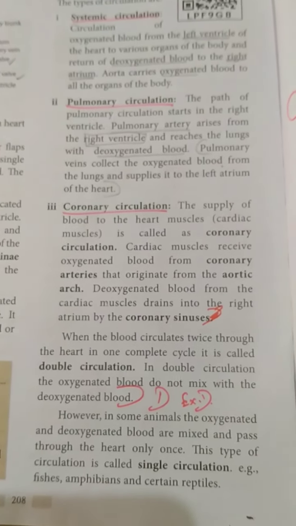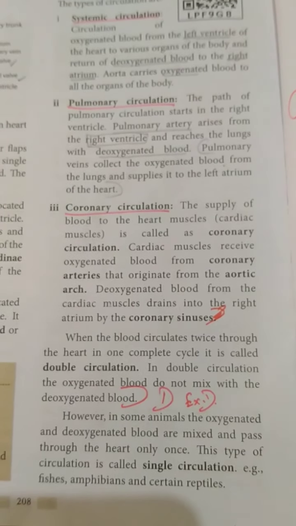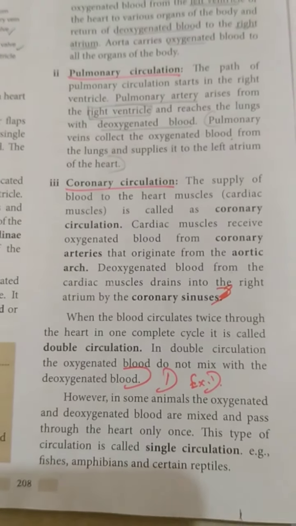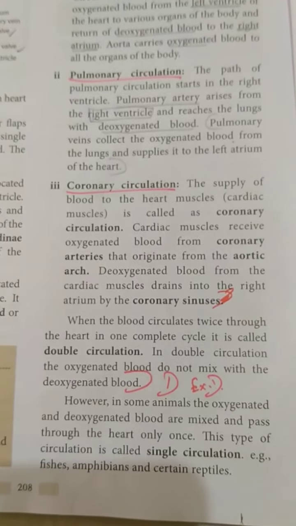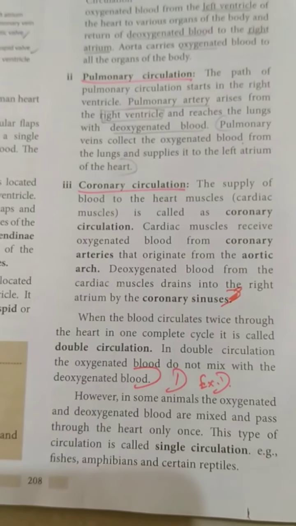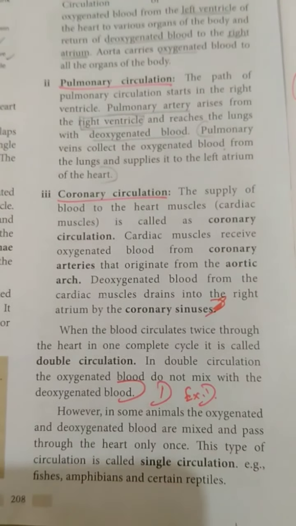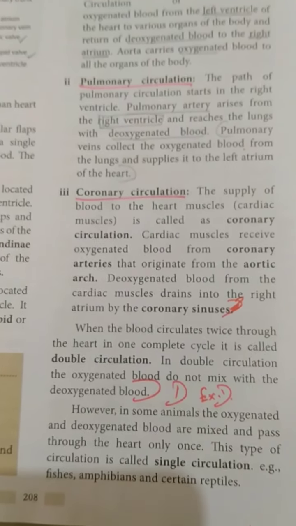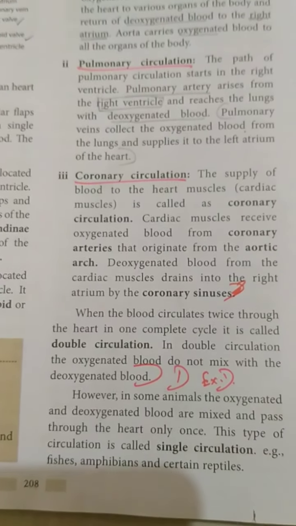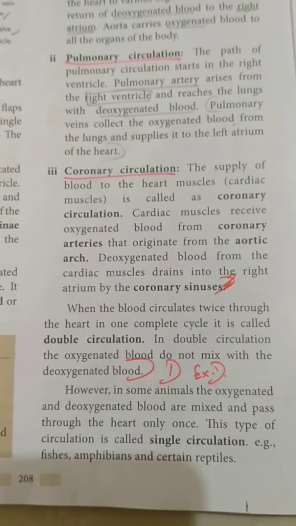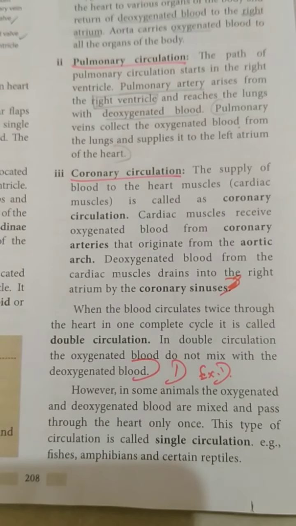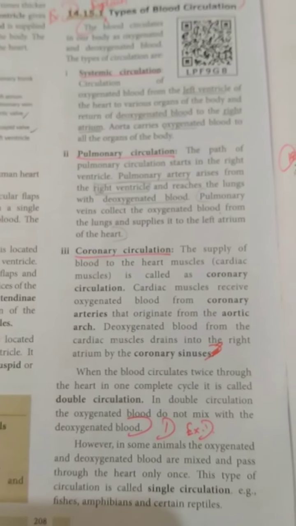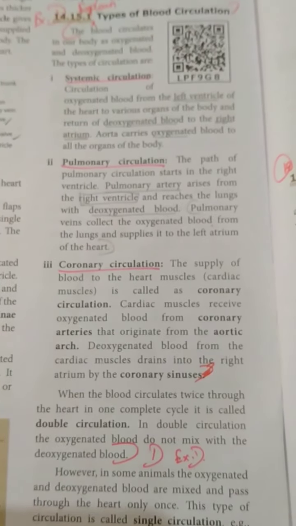Here in these animals the oxygenated and the deoxygenated blood are mixed, and pass through the heart only one time. So this is called single circulation. A few examples are fishes, amphibians and reptiles. These are the most important detailed questions, so I think you just go through it.